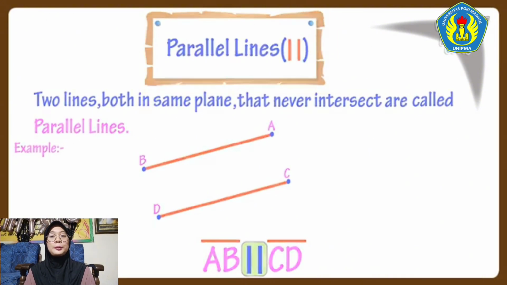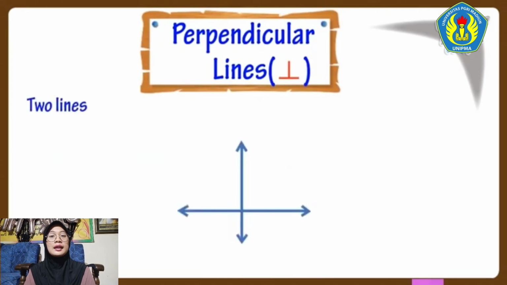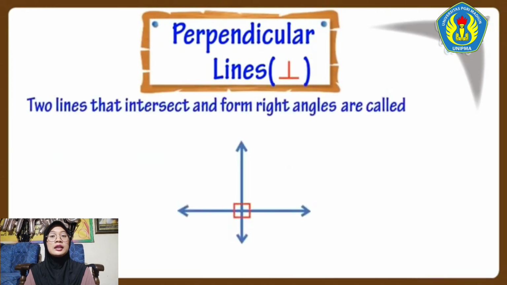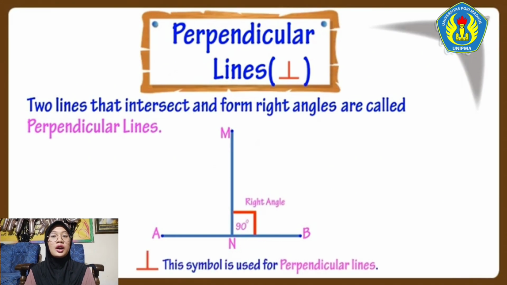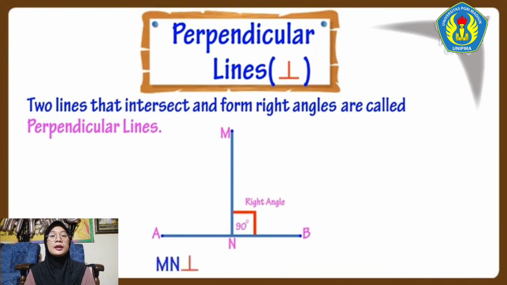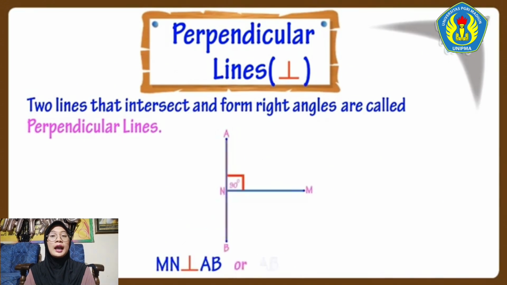Now, let's see what are perpendicular lines. Two lines that intersect and form right angles are called perpendicular lines. Here, MN is perpendicular to line AB. That is, the angle that is formed between the lines AB and MN is a right angle or a 90-degree angle. This is a symbol that is used to denote perpendicular lines. Here, the line MN is perpendicular to line AB, or line AB is perpendicular to line MN.